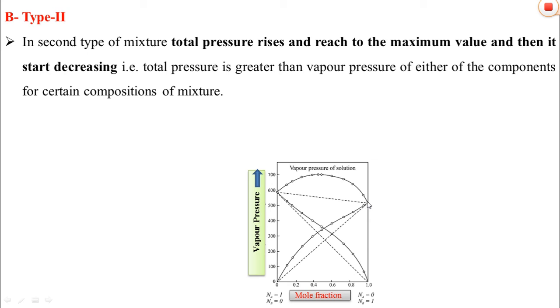Therefore, in this type of deviation, the maximum total pressure is observed at a particular composition. Different mixtures show this type of deviation.